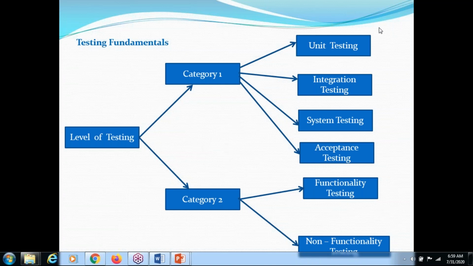What are the testing fundamentals? Unit testing, integration testing, system testing. What does system testing mean? We need to test the entire application, or end-to-end testing, or product testing. And acceptance testing. What is called acceptance testing? Beta testing and alpha testing. We need to check what beta testing is and what alpha testing is.